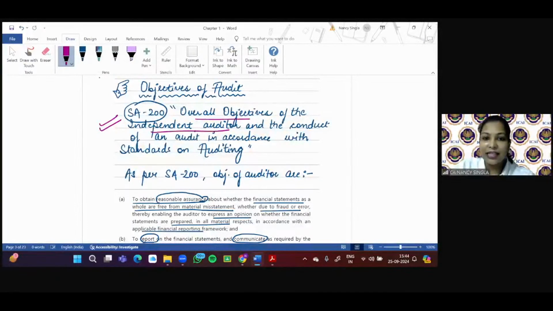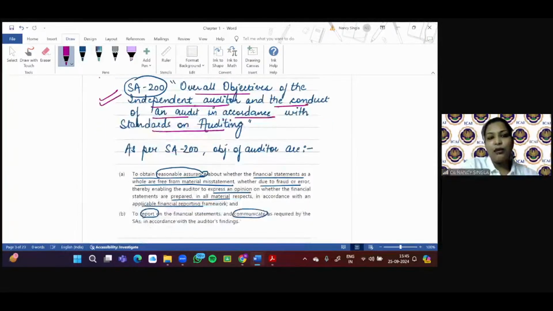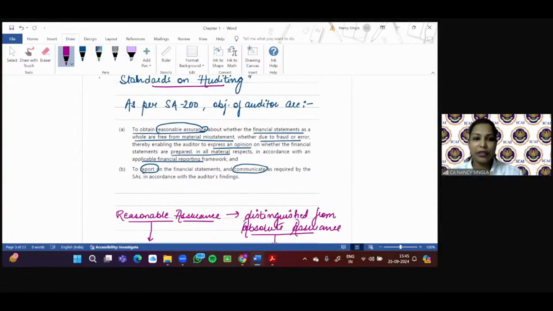And again, as I always tell you, just try to break it into parts. The conduct of an audit in accordance with standards on auditing. As per SA 200, the objectives of the auditor are, so there are two objectives. First of all, what? I am just explaining it to you in very simple language. The first objective is to obtain confidence.